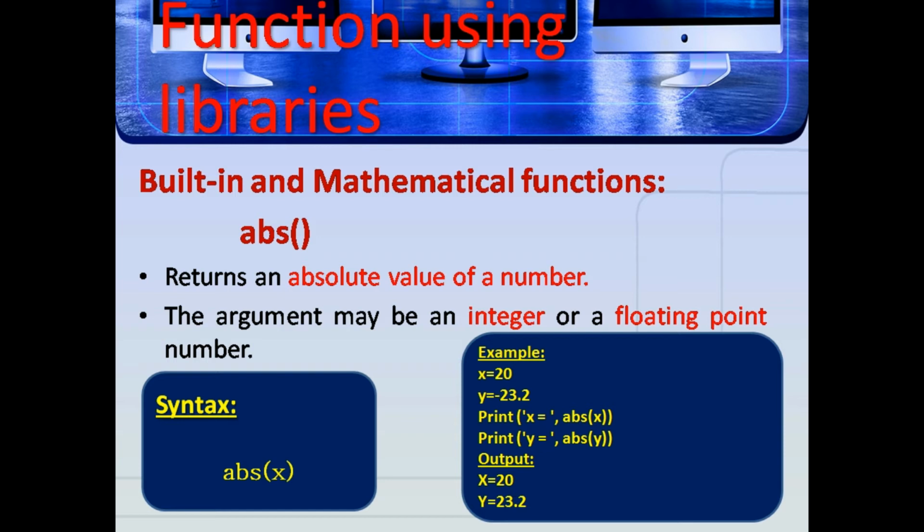Here is an example: x = 20, y = -23.2. print("x =", abs(x)), print("y =", abs(y)). Here the output is: the absolute value of 20 is 20, the absolute value of -23.2 is +23.2.